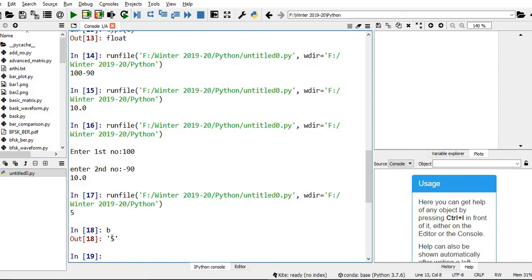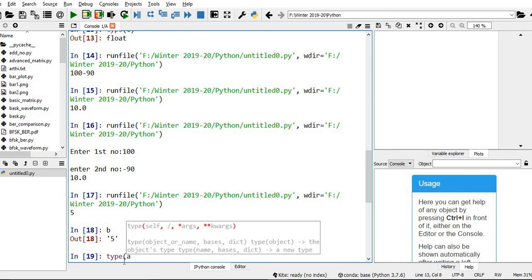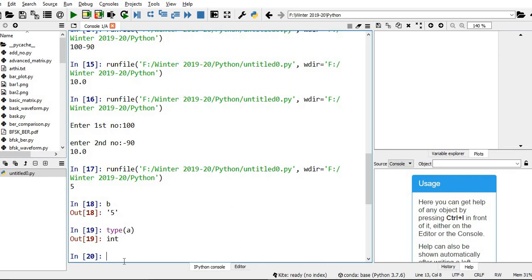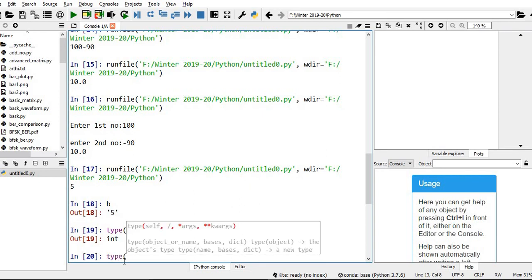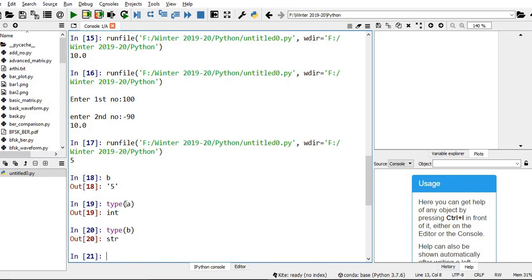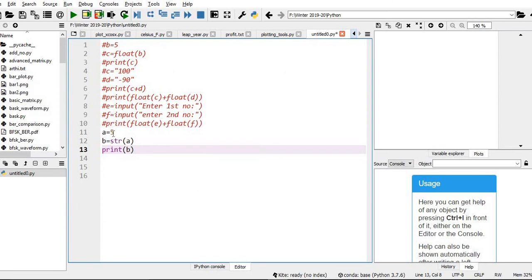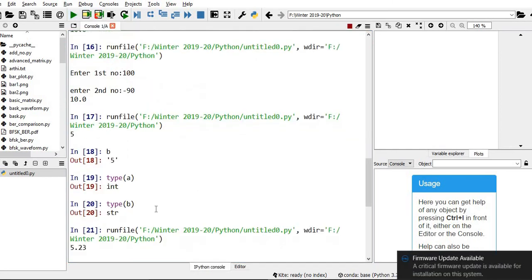You just see automatically a single quote is added to b. So if you see the type of a, it is an integer, whereas type of b, it is a string. So automatically the quotes are added to b. Similarly, if I want to convert a floating point number, let me take 5.23, I'm just doing the same.